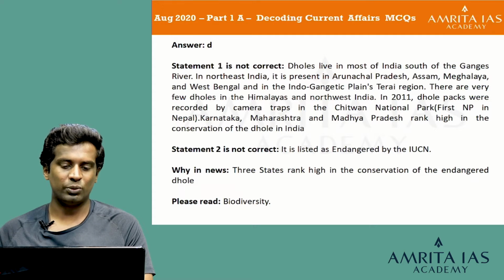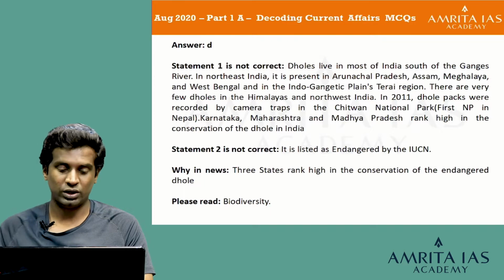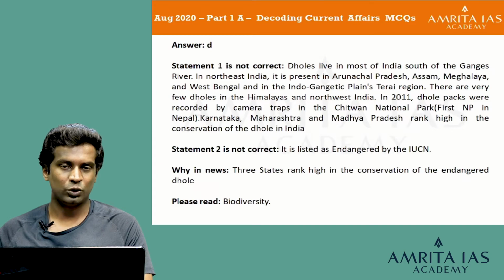The statement 2 is not correct because it is listed as endangered. It's not vulnerable. It is listed as endangered by the IUCN. And 3 states rank high. That is why it was there in the news. The major states are Karnataka, Maharashtra and Madhya Pradesh. So that is the explanation for this question about Dhole. Hope you all try to remember this. We'll go for the next question.